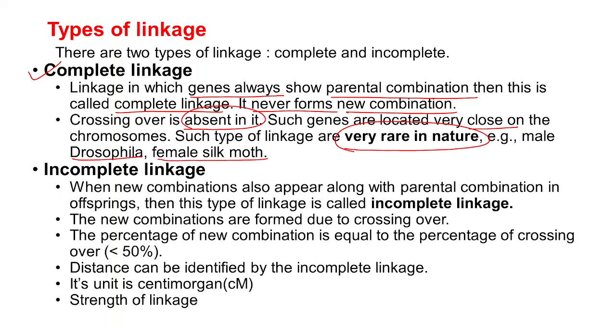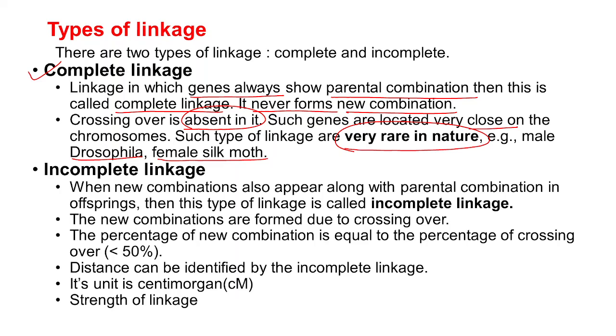These two are the examples which show no recombination. You cannot find any recombination in case of male Drosophila. The male Drosophila will not show any crossing over, as well as the female silk moth. Coming to the next one, incomplete linkage.